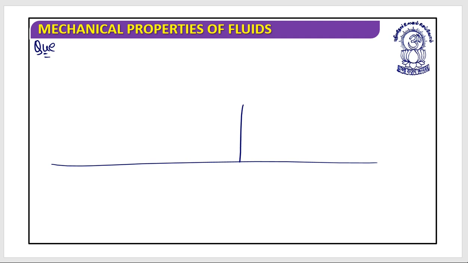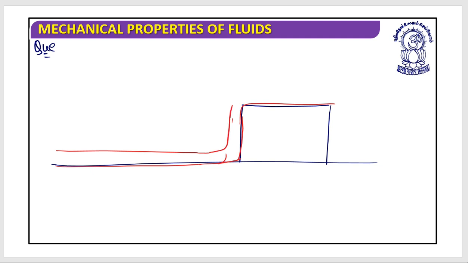Let's suppose this is a garden, and in this garden a pipe which carries water has been passed, and it is something like this. That pipe has a non-uniform cross-sectional area, something like this. Let's say the pressure at this point is P1, and the pressure at this point is P2.